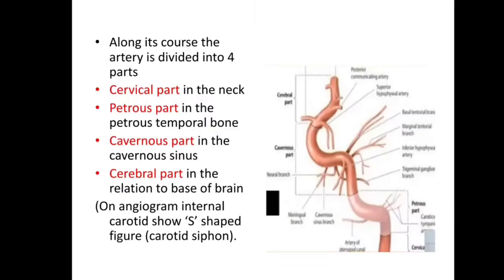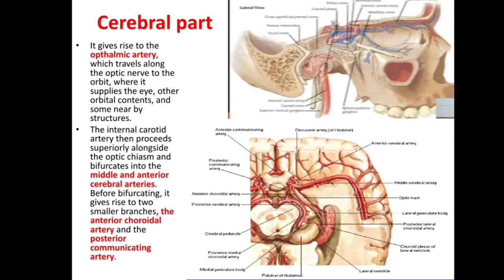Now some details about this cerebral part of internal carotid artery. This cerebral part gives rise to ophthalmic artery. This is ophthalmic artery, arises from cerebral part of internal carotid. It travels along the optic nerve to the orbit, where it supplies the eye, other orbital content and some nearby structures.